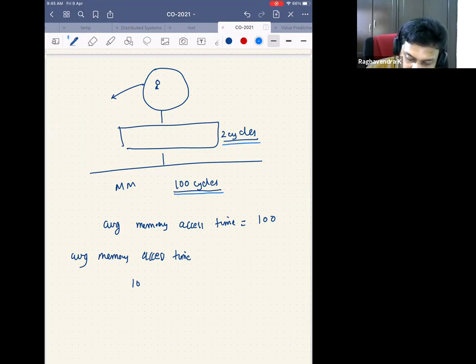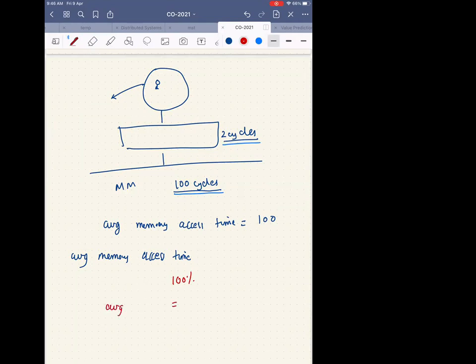And for some reason, I have designed a very efficient cache, and it always hits in the cache, which means that I don't have any compulsory misses, conflict misses, capacity misses. I don't have any kind of miss. If I search for a block in the cache, the block is there in the cache. So now what is the average memory access time? 2 cycles, right?